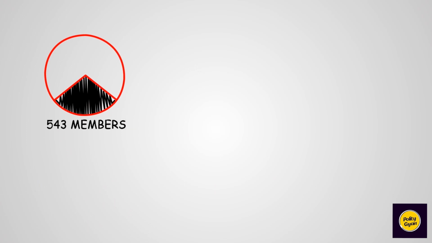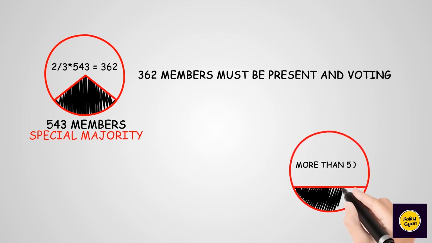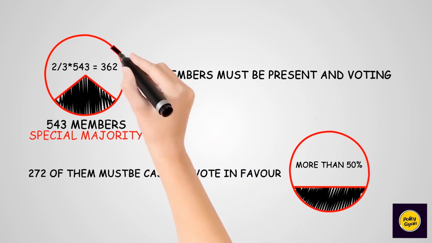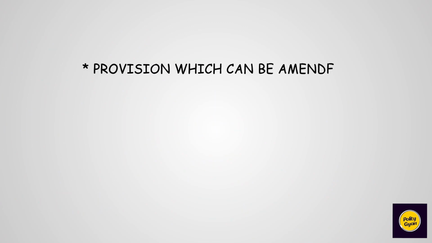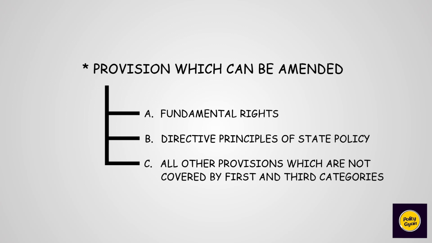Let us understand this through an example. Suppose there are 543 members in Parliament, then for a bill to pass by special majority, at least 2/3 of 543, that is 362 members must be present and voting, and at least 272 of them must be casting their vote in favor. So, both the conditions must be met. Provisions which can be amended this way include fundamental rights, directive principles of state policy, and some more.